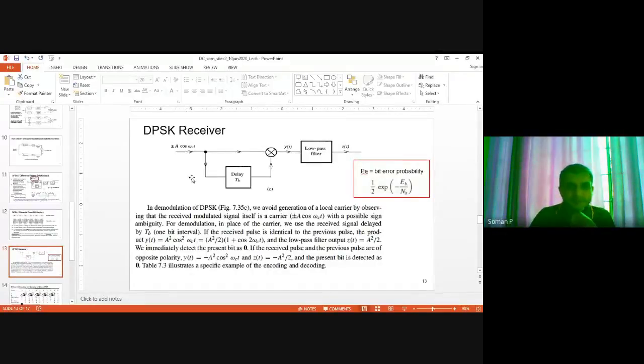Clear? Should I explain it? Is this clear? Because this is a very important concept: why the error performance of DPSK is poorer than BPSK. I believe this intuitive concept is understood. Okay.